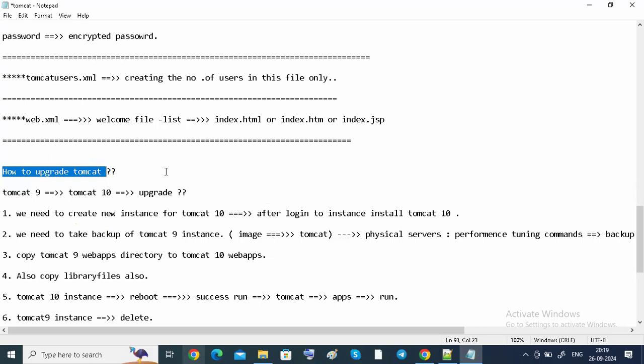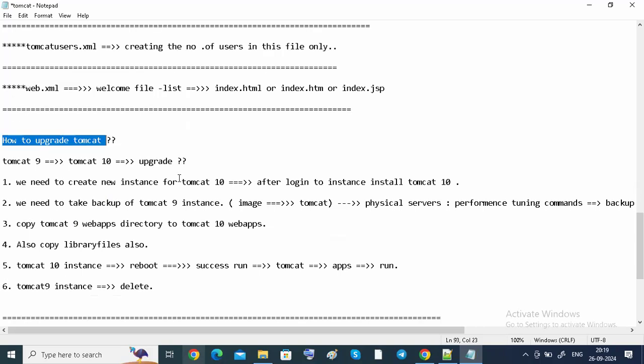There is an SME engineer there, and the SME engineers are going to upgrade these instances and all those things. You don't have any right to upgrade, guys. But if anybody asks, you can tell them that SME engineers are already available and they take care of the upgradation part.